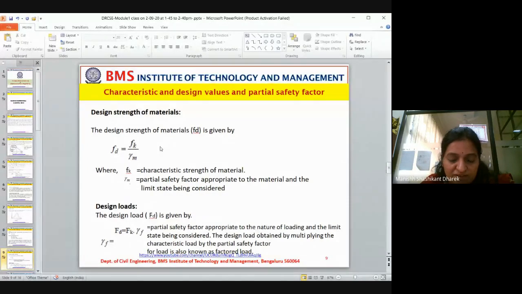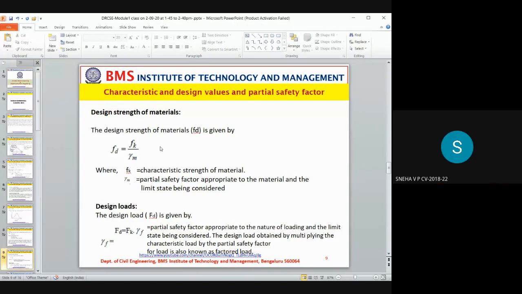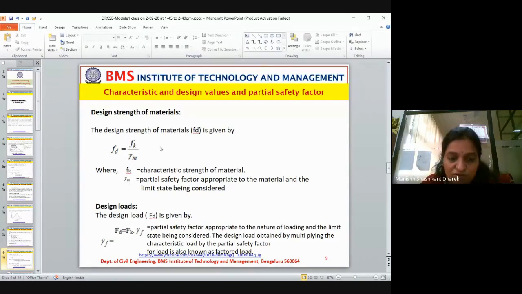Guys, you understand? Yes, ma'am. If you don't understand, I will give you one more example. If you want to go for a party, you ask money from your parents. Do you ask exactly the bill?